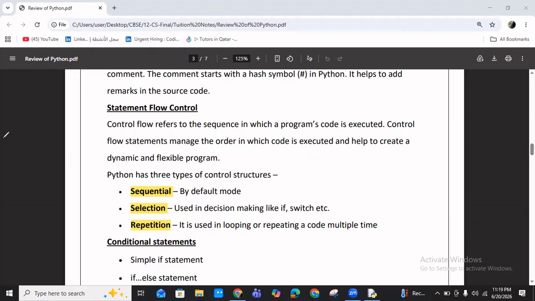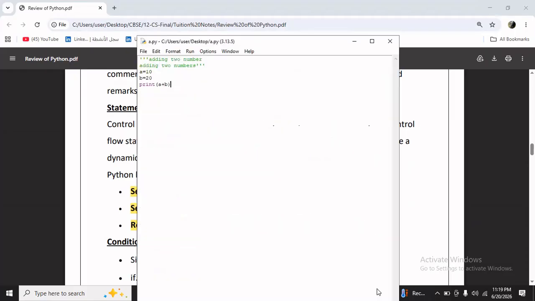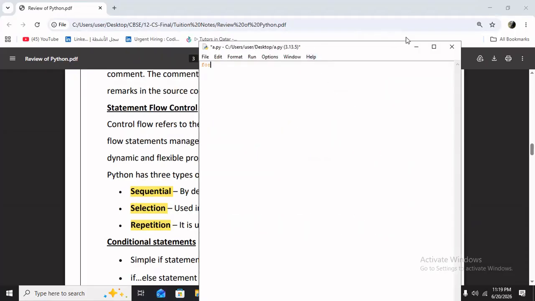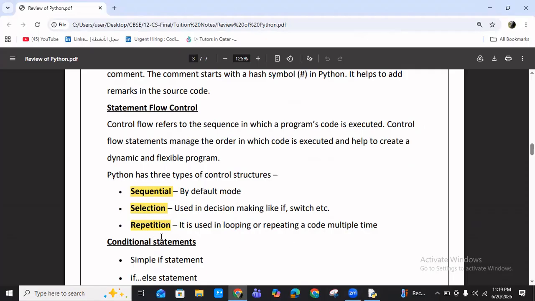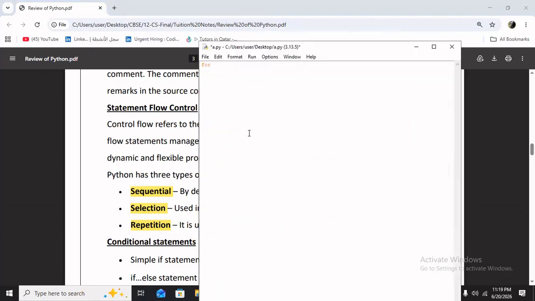So just look at the screen. See, example for repetition, you can see here for loop, while loop, etc. I'm going to show you for, and suppose I want to print 100 numbers, I can write like this: for I in while loop, everything you already discussed in class 11th. So that is why I'm not going in detail.